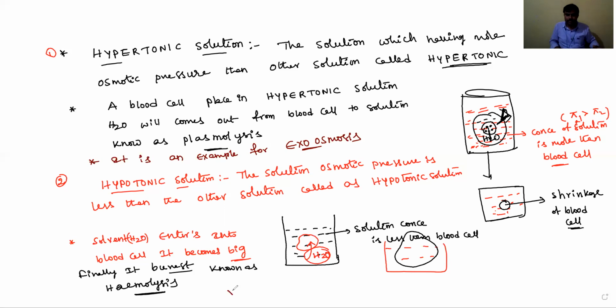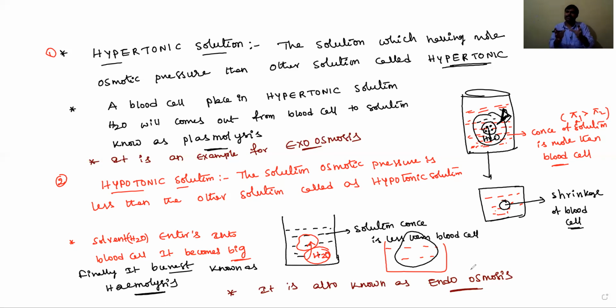So this hypotonic solution is also known as endoosmosis. This is about hypertonic solutions and hypotonic solutions. Before that, we discussed isotonic solutions. If you understood the isotonic solution, then we can easily understand the hyper and hypotonic solutions.